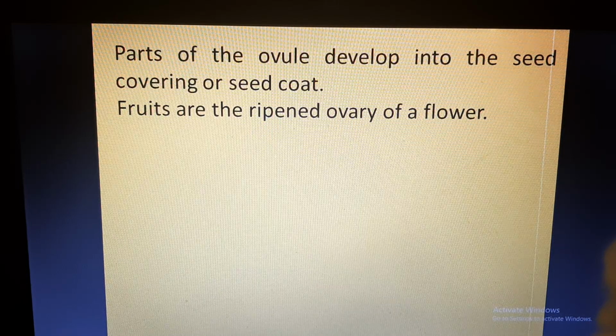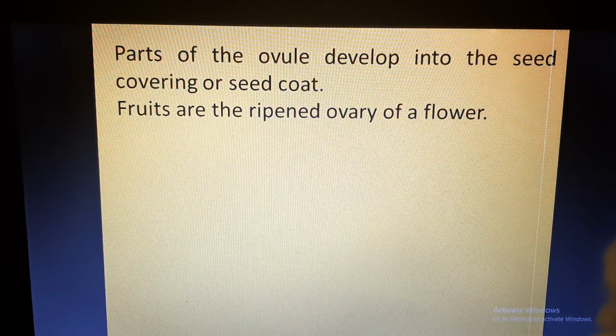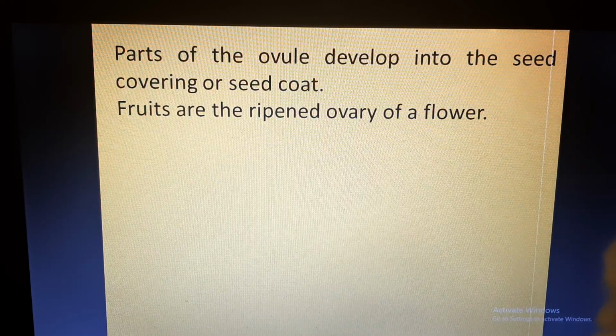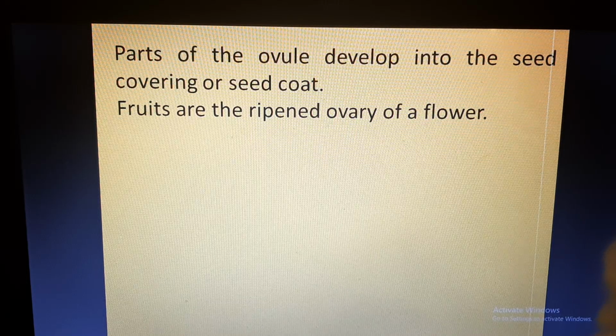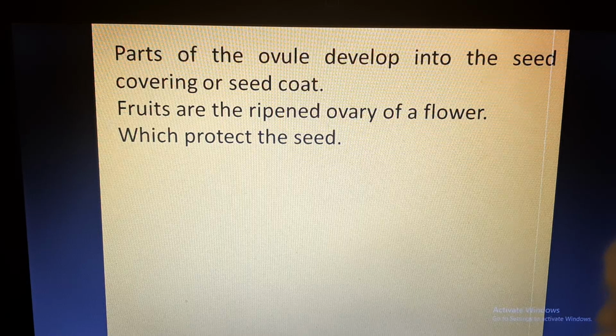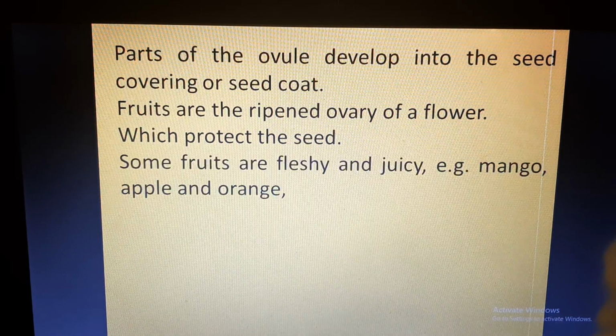Now, the fruits are the ripened ovary of a flower. So basically, all the parts of the flower have been shed, only the ovary is left, and the ovary has the zygote inside it. The ovary gets matured and ripens, which becomes the fruit, and it contains seeds inside it. So the fruit is there so that the seed can be protected.